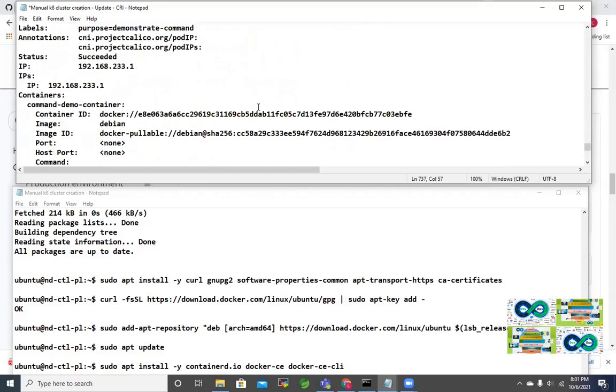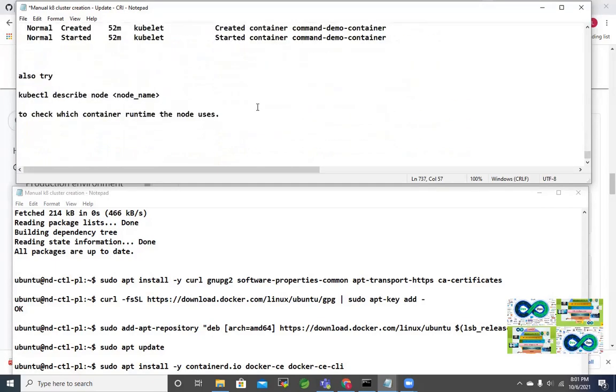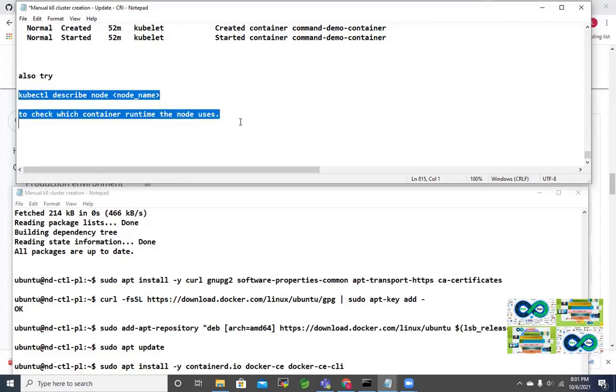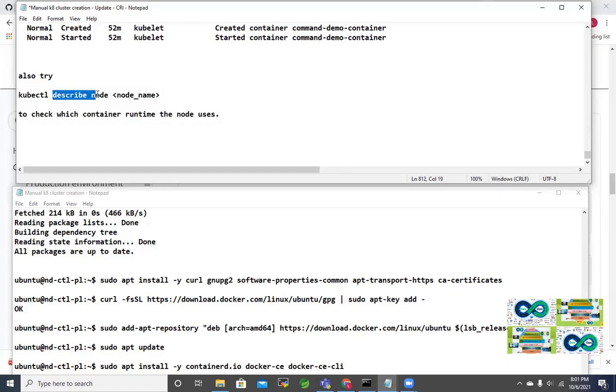And there's one more extra thing that I have done. If you want to check which runtime is being used at the moment, because now we are changing the runtime from the Docker runtime to containerd, what you can do is run kubectl describe node and give the node name. We renamed our nodes, or you can get the node names from the output here.